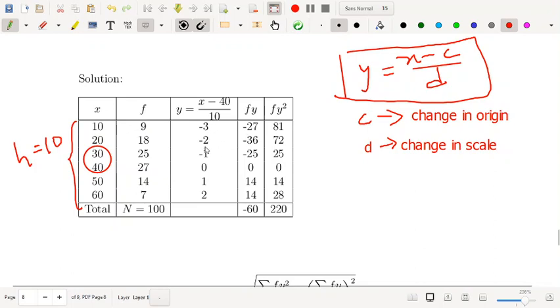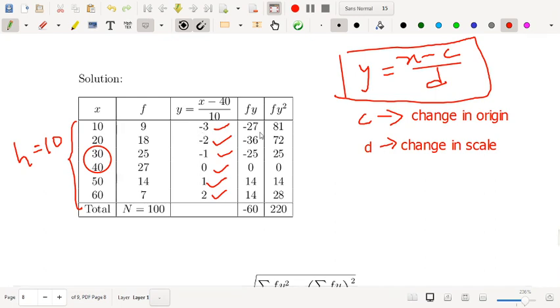So yeah, this will be minus 3, minus 2, next one minus 1, next one 0, 50 minus 40 by 10 is 1, 60 minus 40 by 10, that is 20 by 10 equal to 2, right? Next calculate fy. Fy is minus 27, minus 36, minus 25, 0, 14, 14, and that will give you minus 60. And what is your fy square? F into fy into y.